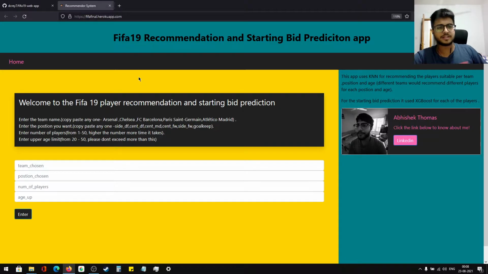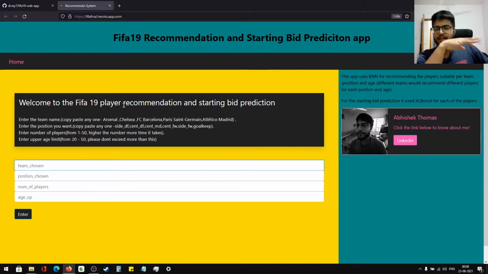Suppose in a team, Messi leaves the team and you want to find a player to replace him with. This would recommend a list of players that would be suitable for that particular team. And for that set of players, it would also give a starting bid prediction so that you get the optimal amount for him to get off the market. So I'll just give you a little demo.